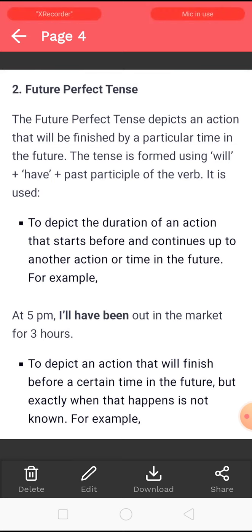Second point is, future perfect tense is used to depict an action that will finish before a certain time in the future. But exactly when that happens is not known. Right? Means you are not aware about the exact time when it is going to be finished. Okay?